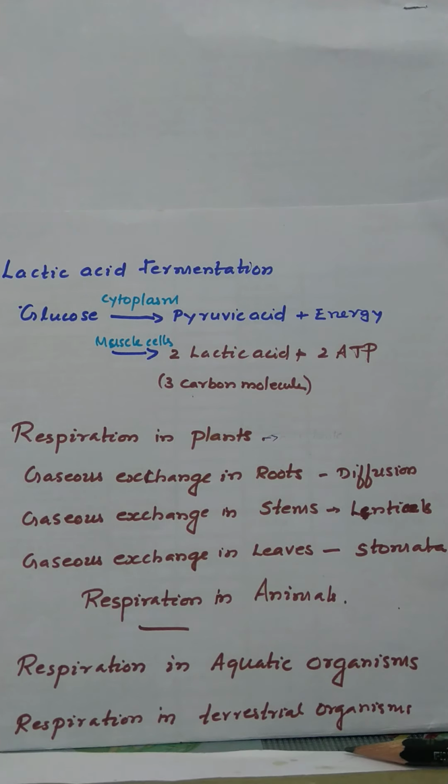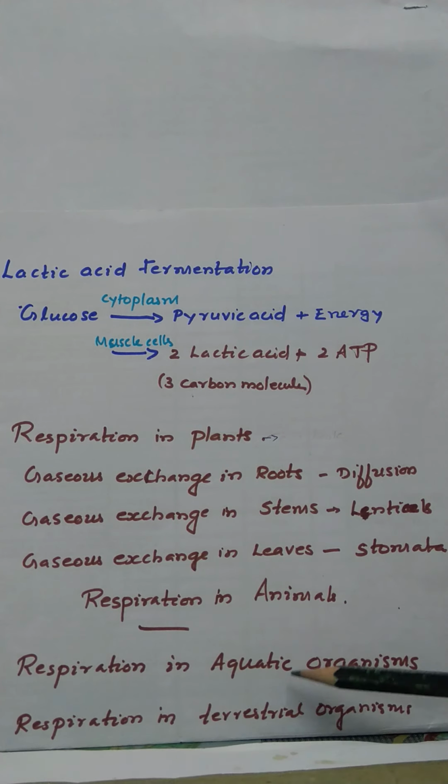Okay. Then respiration in animals. If we consider aquatic organisms, the breathing rate is always higher than that of terrestrial organisms. Why? Because aquatic organisms use dissolved oxygen in water, where the oxygen content is very little.